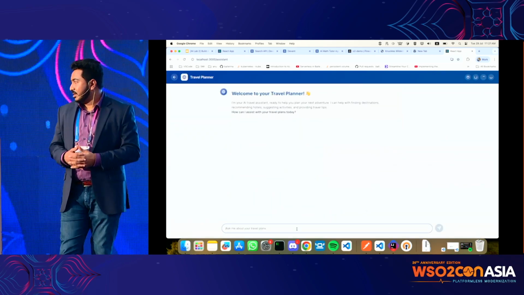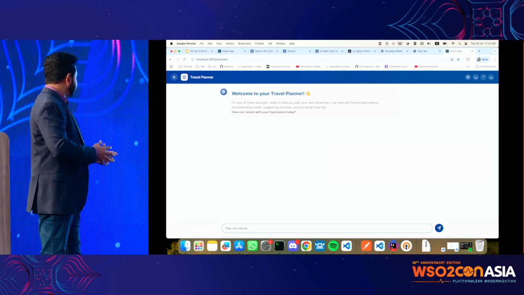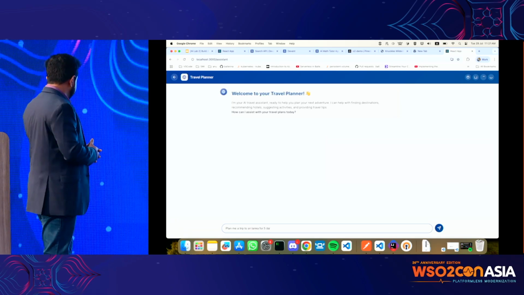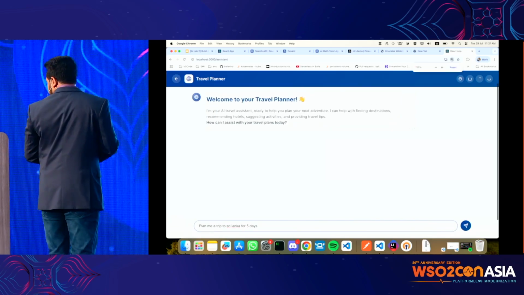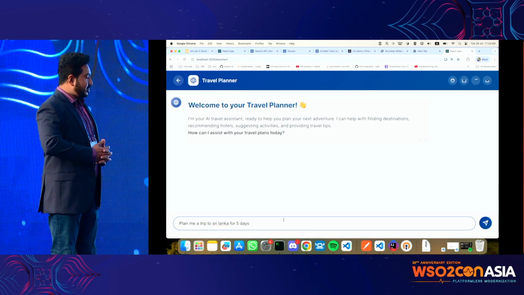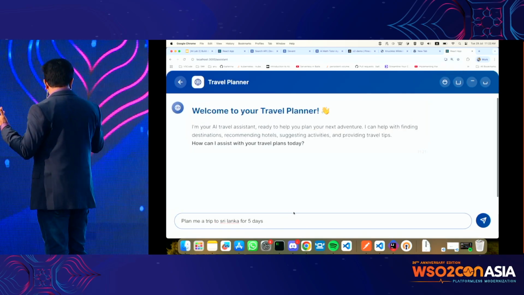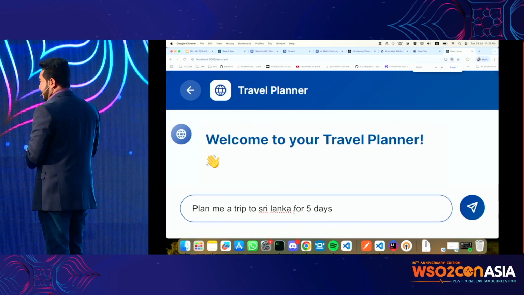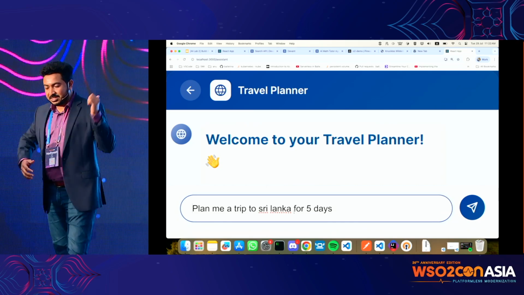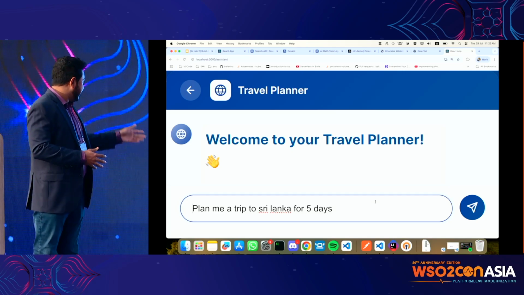So let's ask something like plan a trip. I'm not sure whether everybody can see. Can we maybe zoom it? No, zoom it more. I think it's okay. I know the UX is messed up now, but we have to do it for the visibility. Sorry.